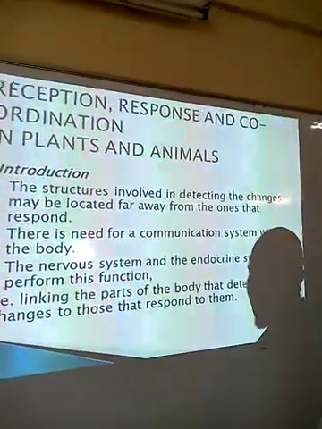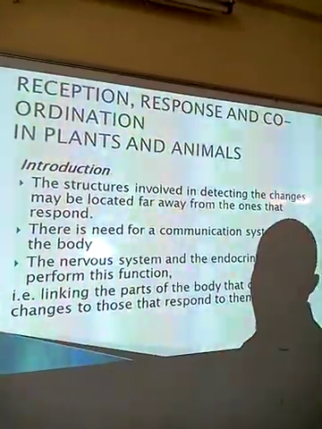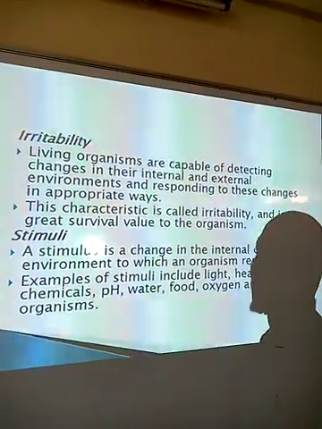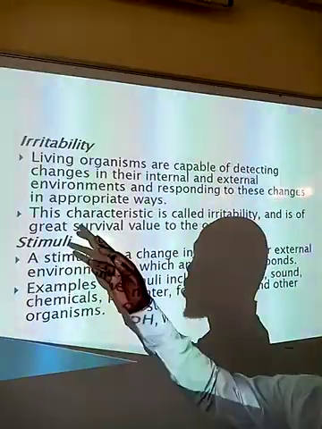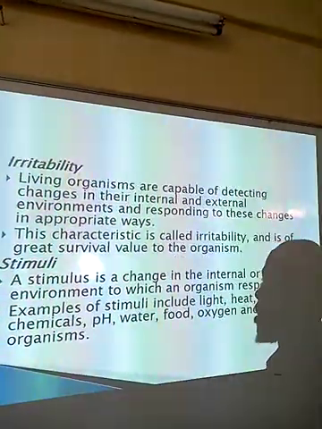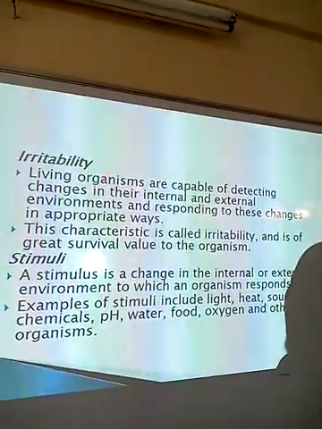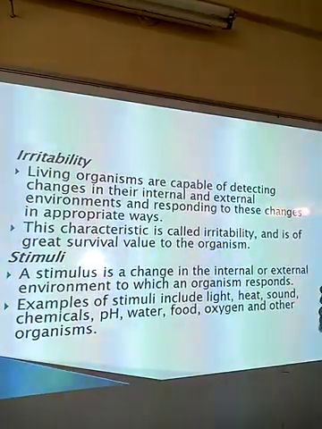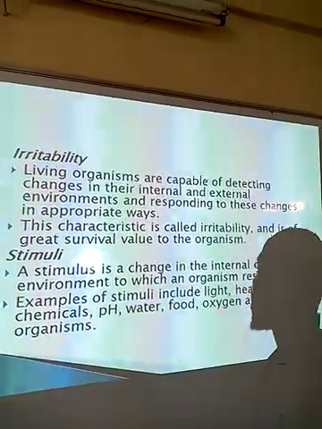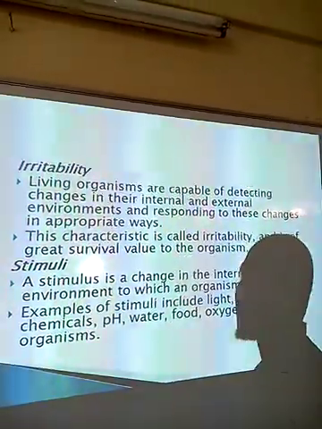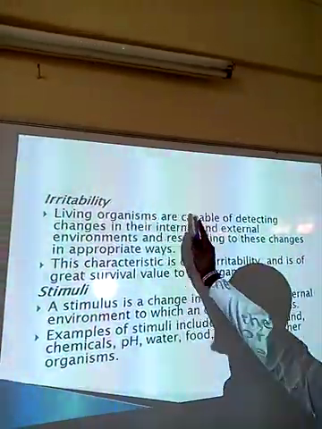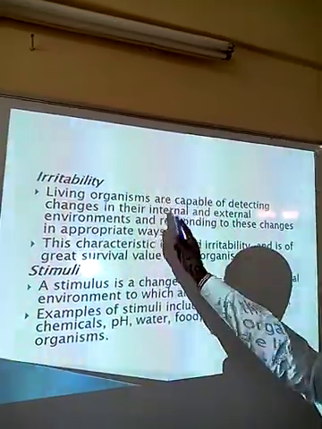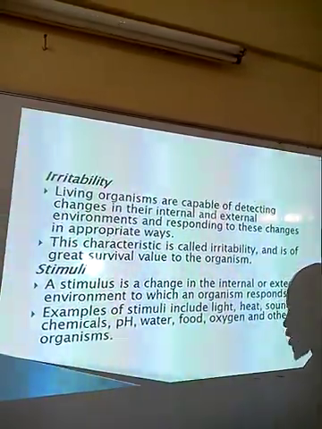So we want to look at some of the terms that we use in this topic. Number one is what we are calling irritability. Irritability is defined as the ability of an organism to detect and respond appropriately to changes in their immediate environment. Living organisms are capable of detecting changes in their internal and external environment.